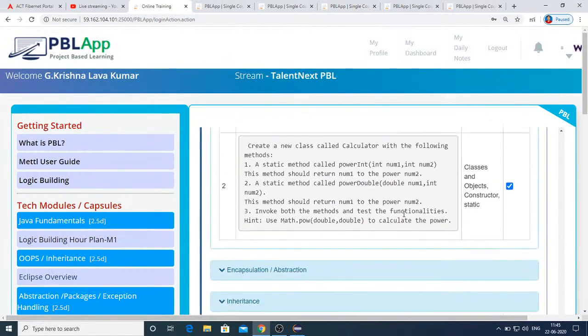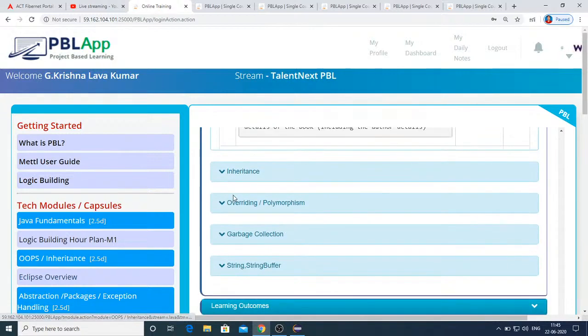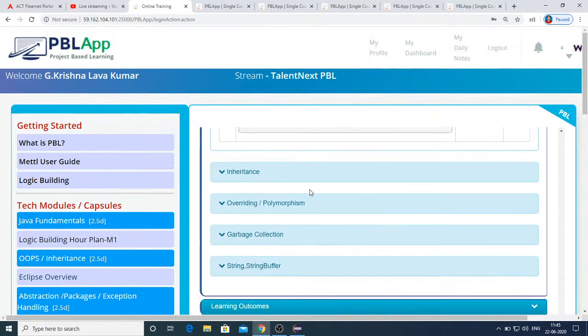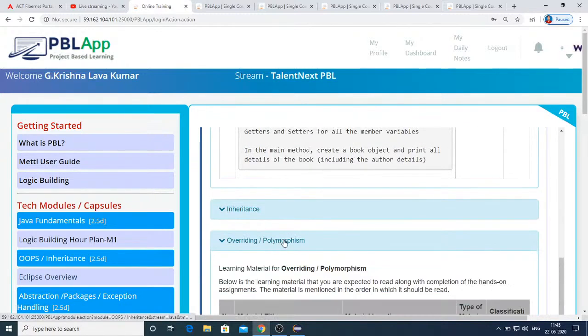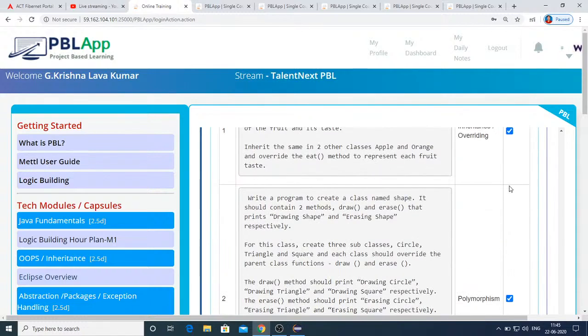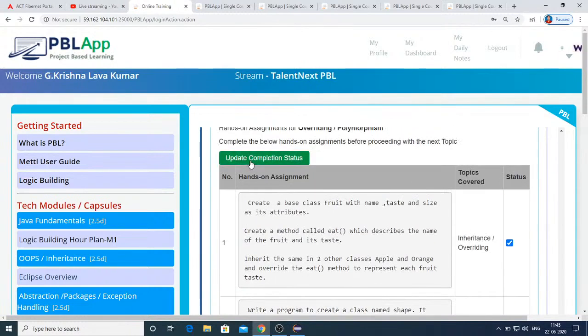This is what I mean. Select the check boxes and click on update completion status.